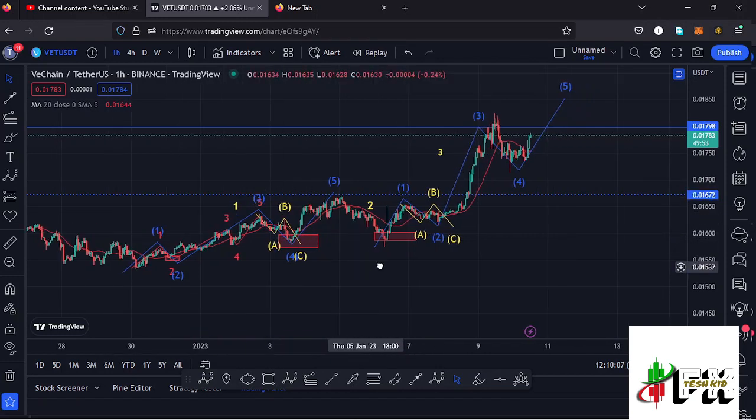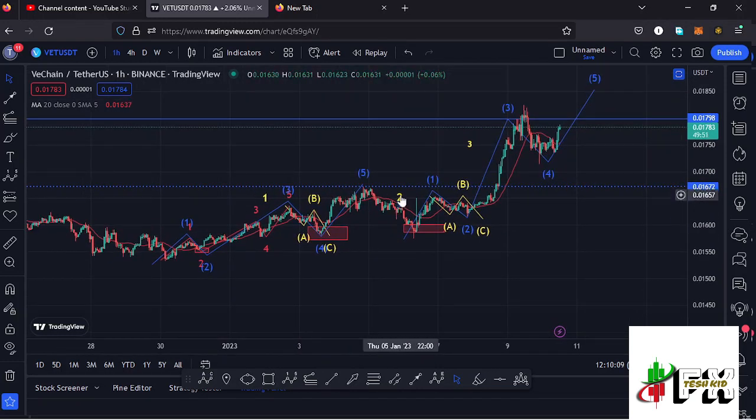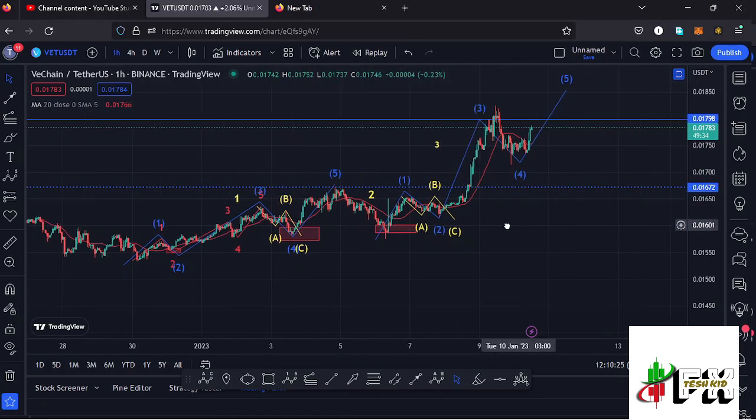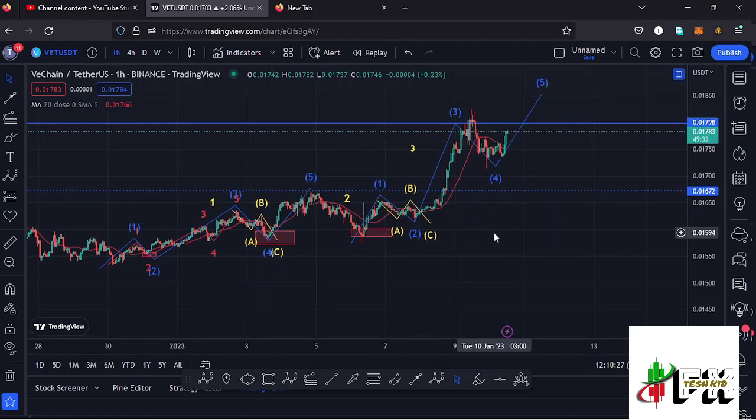And after seeing the formation of that higher Elliott wave count 1, we expected the formation of a second wave, which we are seeing right here, retracing into that target area that I had drawn out here on the charts using the Fibonacci's. And after seeing the formation of a higher Elliott wave count 2, whatever we expect next is a bounce to the upside in the formation of a higher Elliott wave count 3, which is an impulsive wave. And because of its impulsive nature, we also expect to see fractal waves in formation within that higher Elliott wave count 3 to the upside.